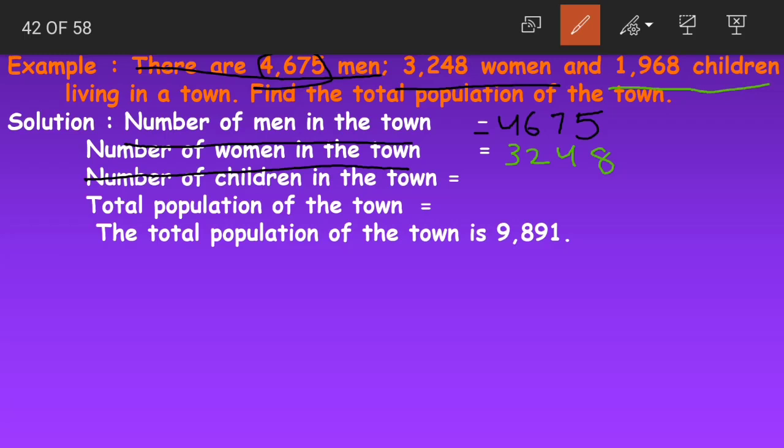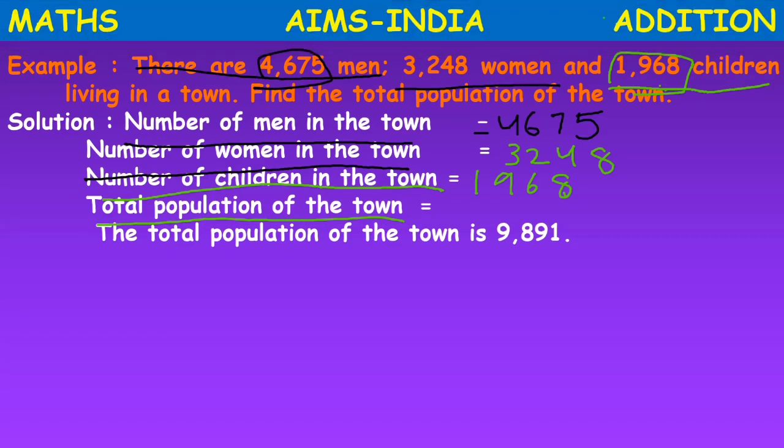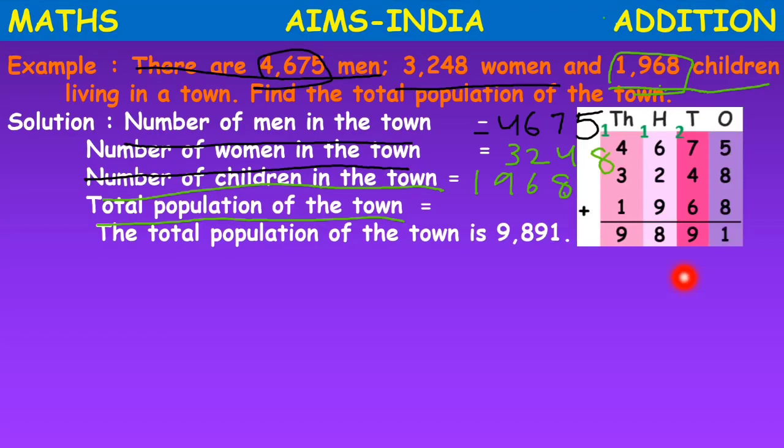Next we have 1,968 children. Now what are these? This number is the number of children in the town is equals to 1,968. Now lastly we should find out the total population of the town. Now how do we find out that? We find out that by adding all the given numbers,